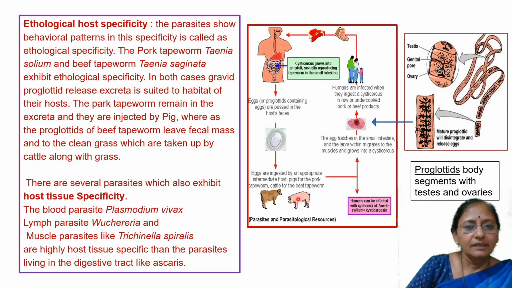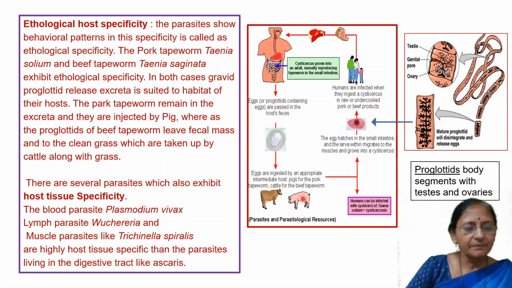For the beef tapeworm Taenia saginata, the cattle is the other host.